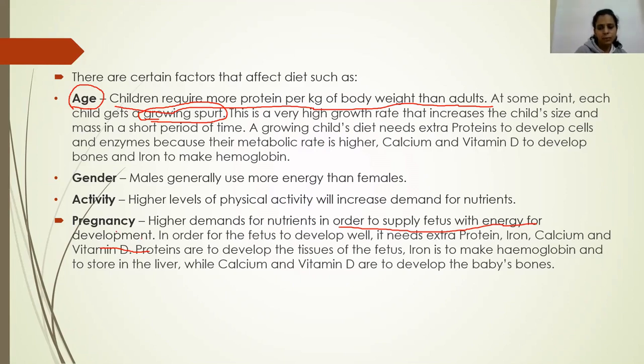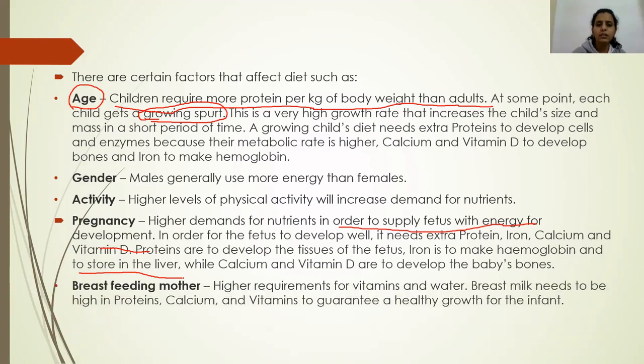And this hemoglobin, which is made with the help of iron, generally gets stored in the liver of the fetus. Okay. And calcium and vitamin D is required for developing strong bones and muscles of the fetus. And the last factor which actually affects the diet is breastfeeding mothers.